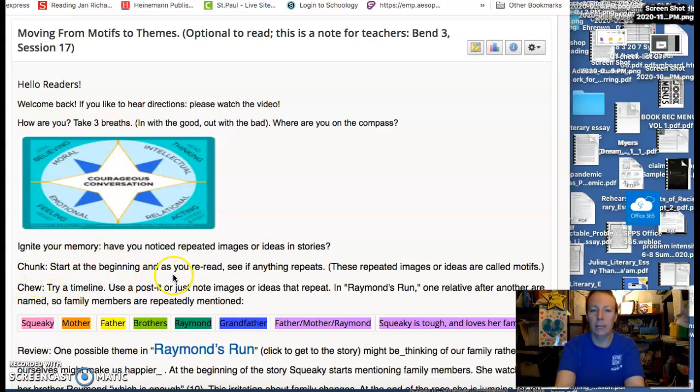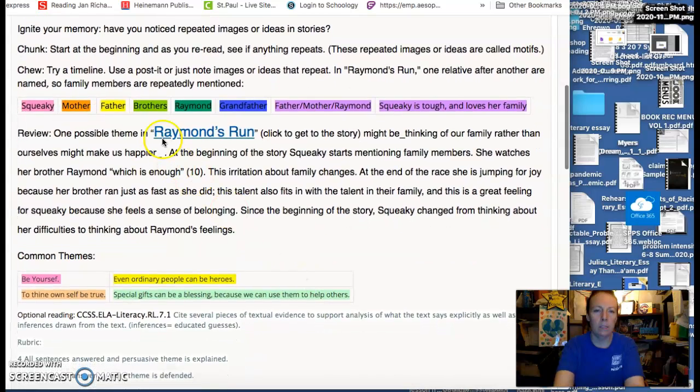Chunks start at the beginning, and as you reread, see if anything repeats. These repeated images or ideas are called motifs. Try a timeline. Use a post-it or just note images or ideas that repeat.